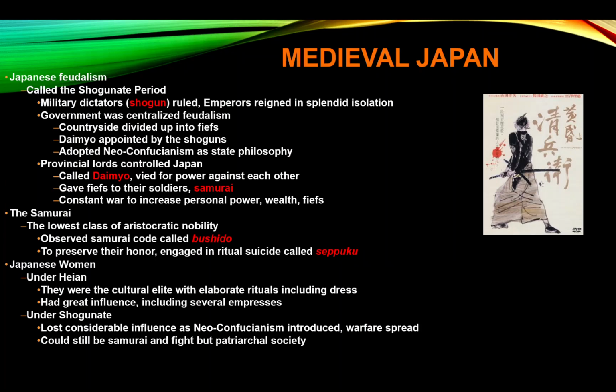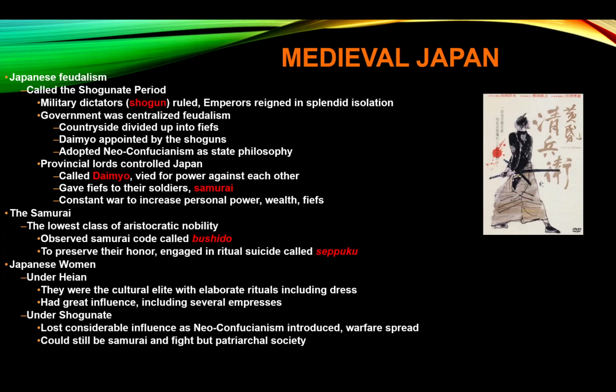The samurai are the lowest class of the aristocratic nobility. Their whole honor system was based on their honor code called Bushido, the way of the warrior, where you fight for your lord, and if he dies, you die with him. And the Japanese did this ritualistic suicide, where it's better to commit suicide than be taken prisoner, called Subuku.